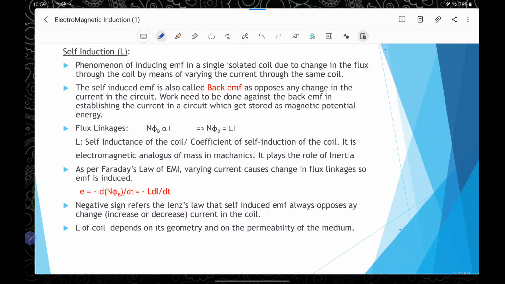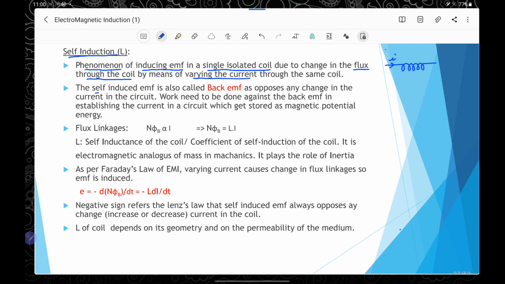Next topic is self-induction. Self-induction is a phenomenon of inducing the EMF in a single isolated coil due to the change in flux through the coil by varying the current through the same coil. That means if there is a coil and the current flowing through it is I, and this I varies with time, then there will be a flux change in the coil and this flux change will result in an induced EMF in the coil. So this property is called self-induction.